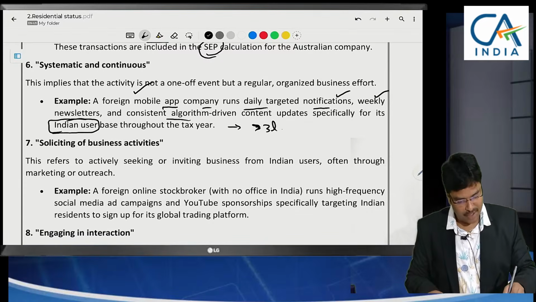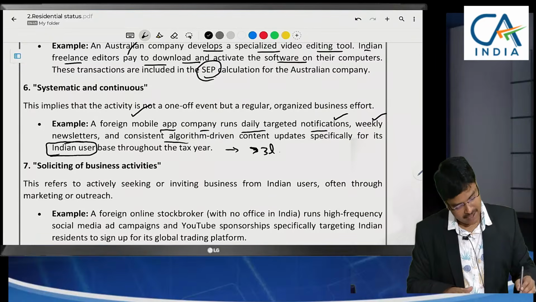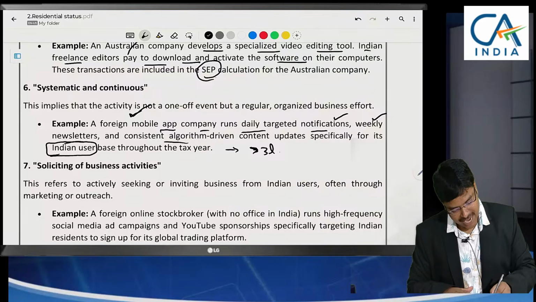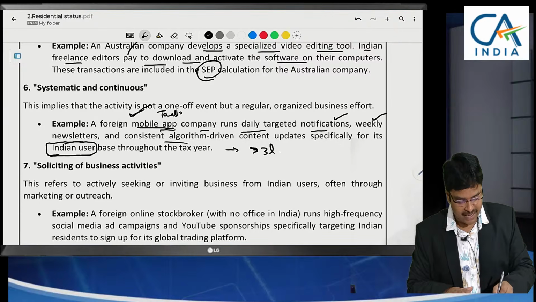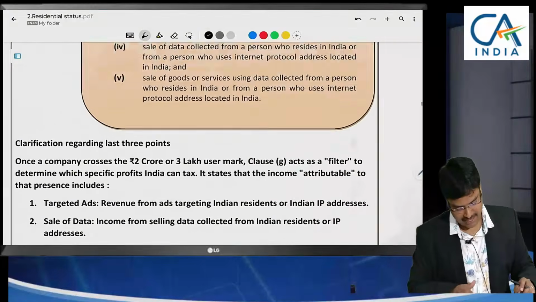But if the number of users is greater than 3 lakhs, then whatever fee is charged by this foreign mobile app company will be taxable in India. We assume that they have significant economic presence in India.